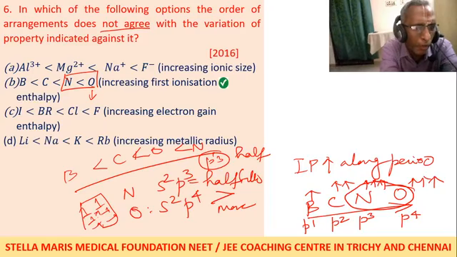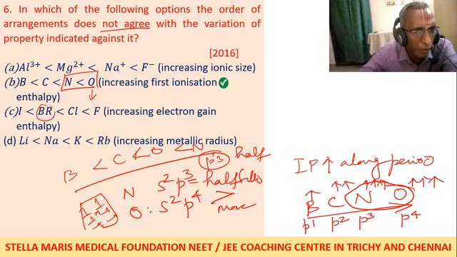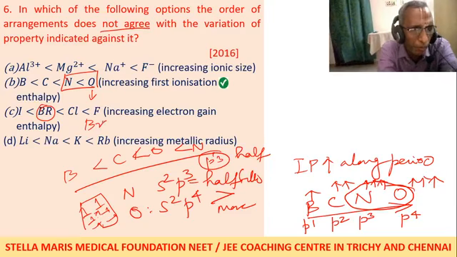Of course, second, along the group, electron gain enthalpy decreases. So iodine is minimum. Bromine, please make a note, capital B small r, bromine. Iodine is less than bromine, less than chlorine, less than fluorine. That is the correct order.